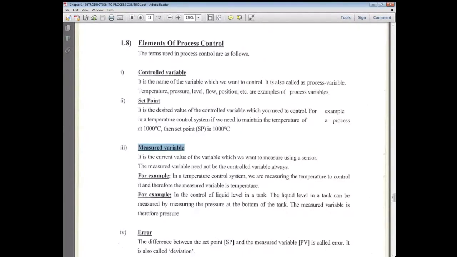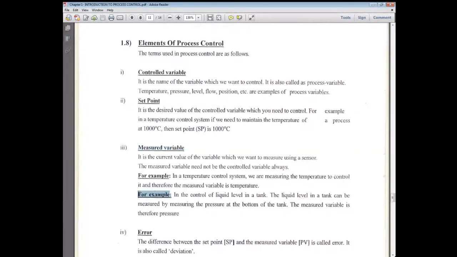Are you with me, Shabab? Yes. What is the difference, teacher, between them? For example, in the car, what are we controlling? We are controlling benzene, so the controlled variable is benzene. What are we measuring in the car? We measure the speed of the car, right? So the measured variable is the speed and the controlled variable is the flow of benzene.